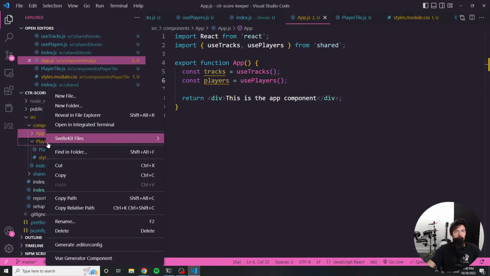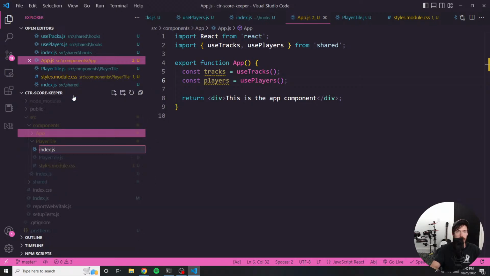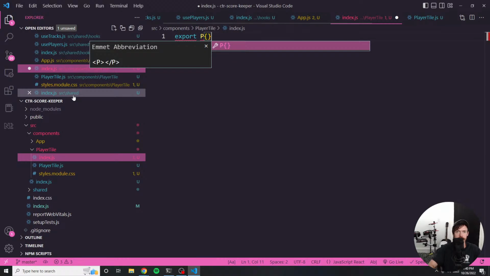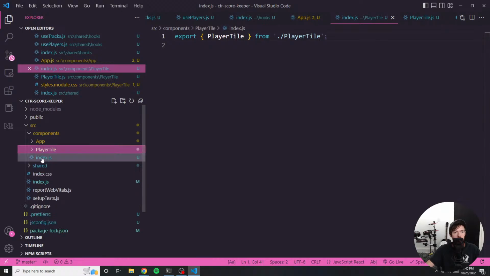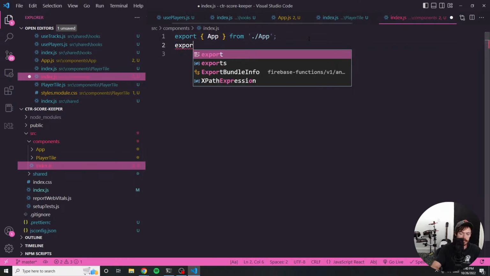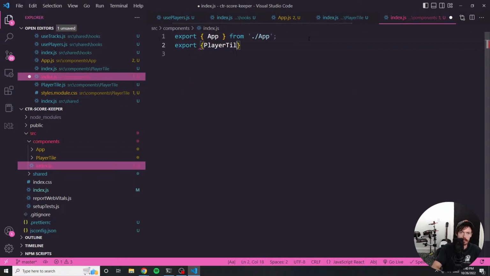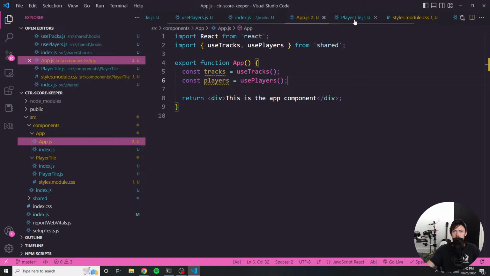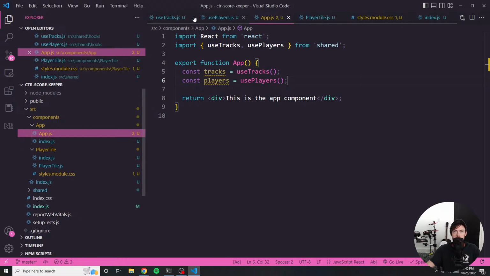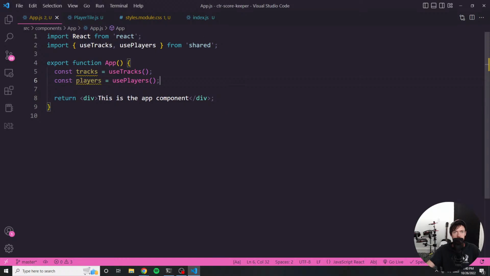Now in my components, I need to go ahead and throw in an index.js both here and also in here. All right, so now I should be able to import it as expected. So I'm just getting rid of a bunch of tabs that I have open. Let's do this.